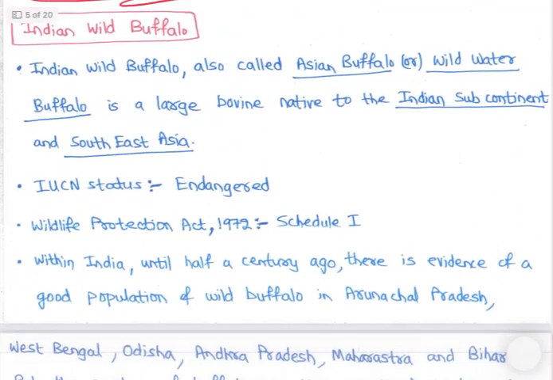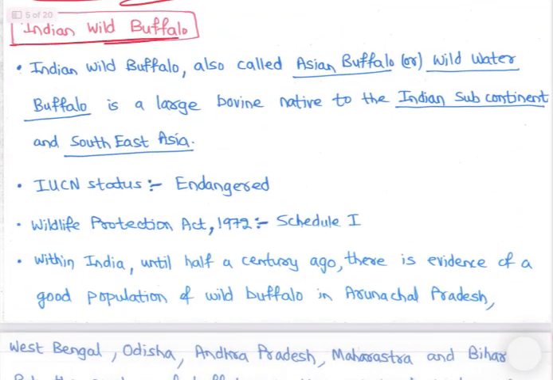So again, Indian wild buffalo, again this is very important. Important क्यों है? अभी इनका पॉपुलेशन काफी कम हो गया, राइट?